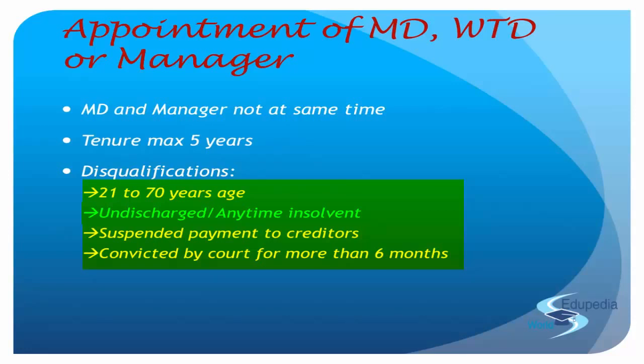Obviously, if somebody has been adjudged as an insolvent, only then the discharge takes place. Right? So in the first part of the statement, they say if the person is undischarged insolvent, disqualified. They mean to say that if he is discharged, he is qualified, right? But the answer is no. Because the continuation statement says, or has any time been adjudged as insolvent. So even if he is discharged, even if he is not discharged, he has been declared insolvent once. So if you have ever been charged with insolvency, you cannot be appointed as a managerial personnel in any of these companies. Right?